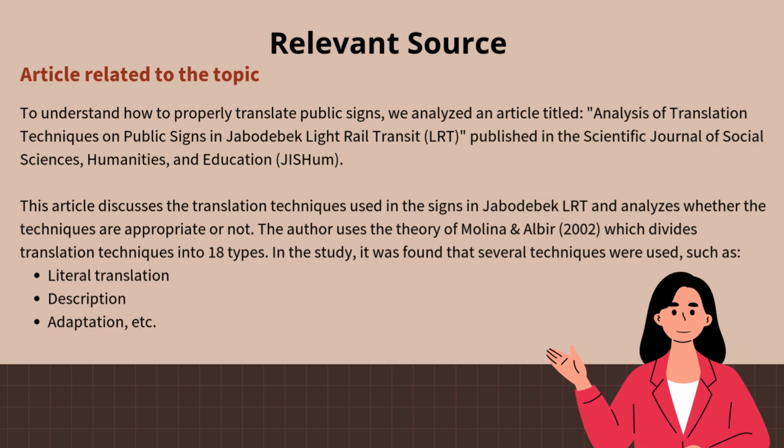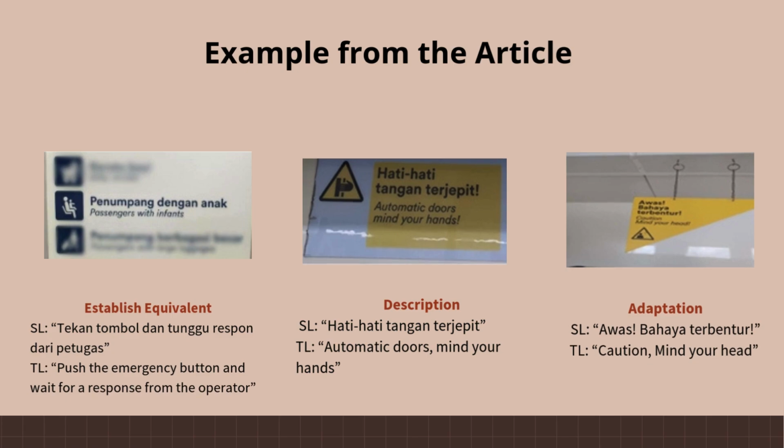We analyzed an article entitled Analysis of Translation Techniques on Public Signs in Jabodebek Light Rail Transit or LRT, published in the Scientific Journal of Social Sciences, Humanities, and Education, JISHUM. This article discusses the translation techniques used in LRT. The author uses the Molina and Albir theory, which divides translation techniques into 18 types such as literal translation, description, adaptation, etc. And these are examples that we found in the article.